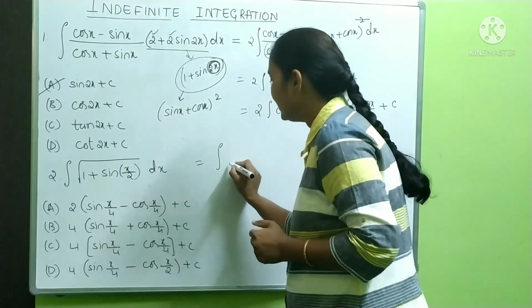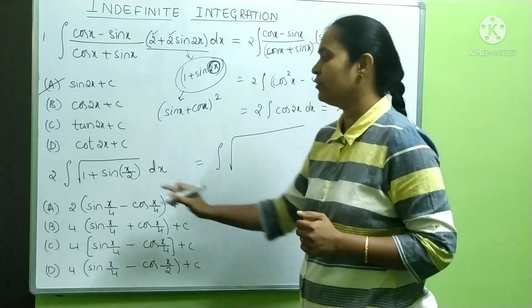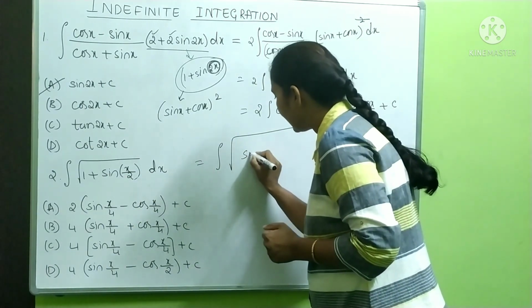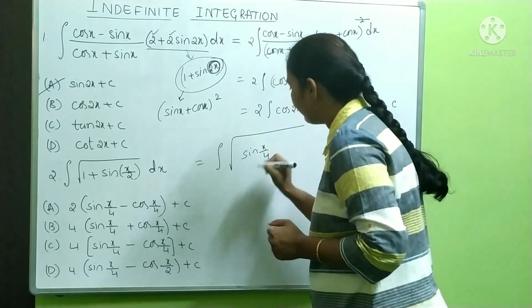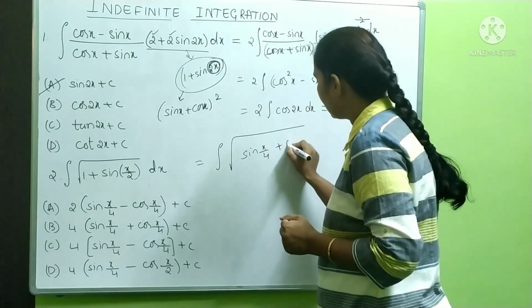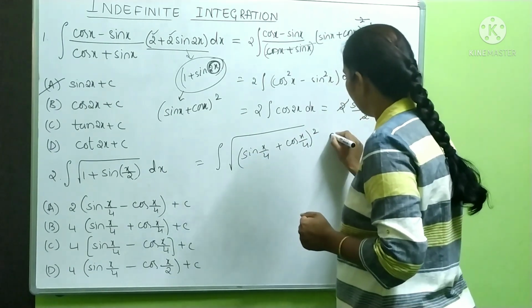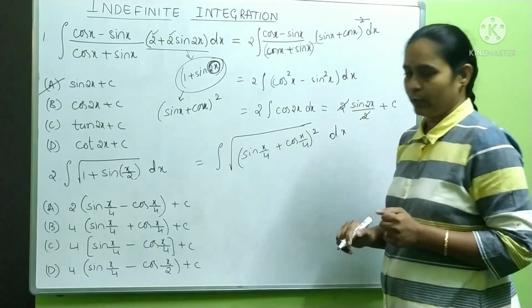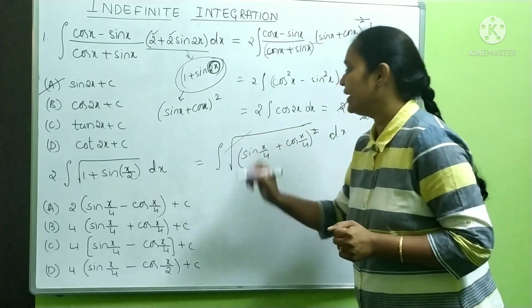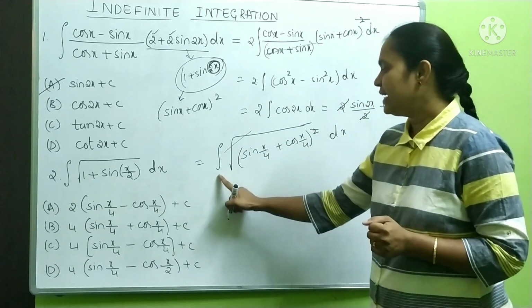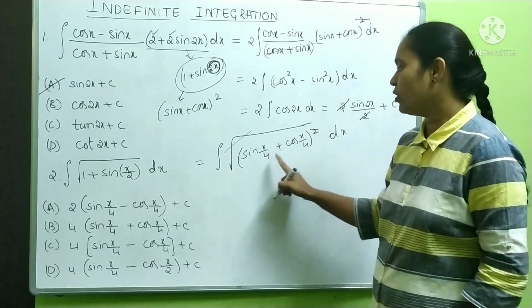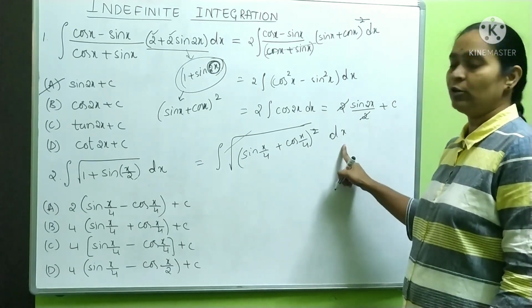This is equal to integration of square root of, this I have to write as (sin x by 4 plus cos x by 4) whole square into dx. Now this square and square root get cancelled. Now you are left only with integration of sin x by 4 plus cos x by 4 into dx.